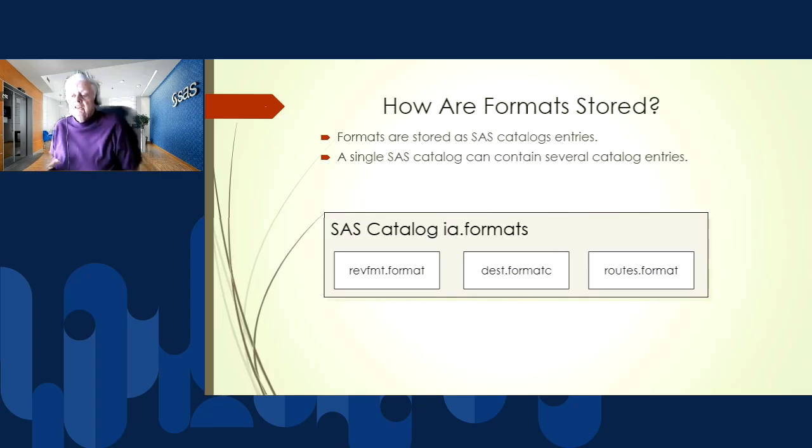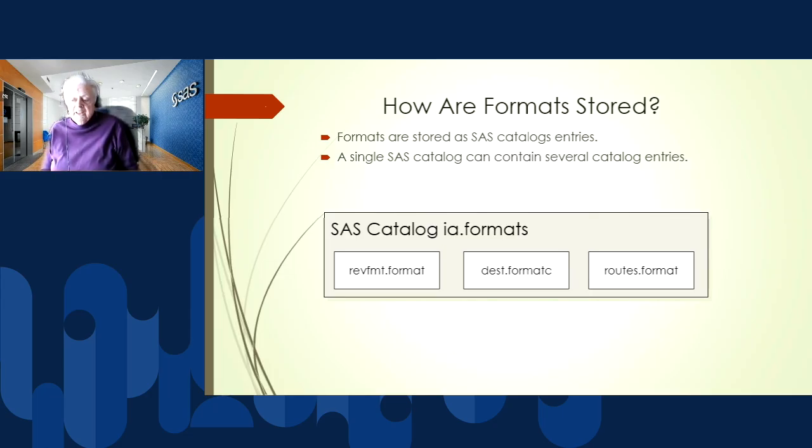So the first thing is formats are typically stored as catalog entries. And a single SAS catalog can contain several catalog entries. So if I create a formats catalog in my IA library, it will be called ia.formats, and then we have three different formats, which are revfmt.format, des.formatc, and roots.format. The C after it indicates that it's a character format.